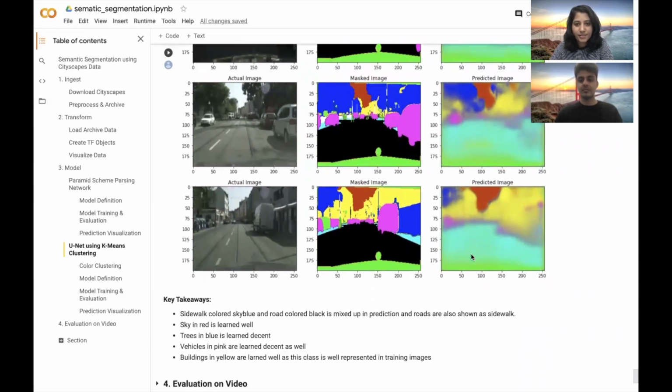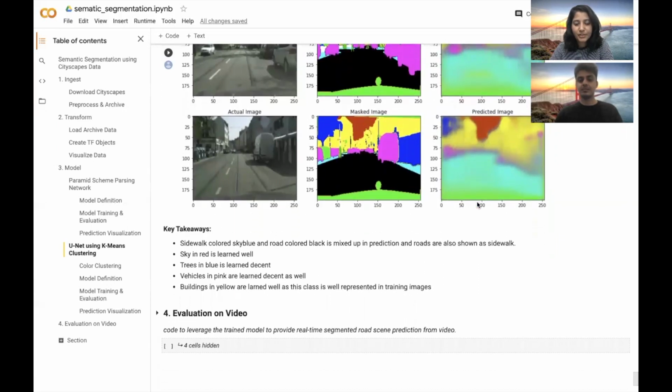Whereas there are some classes which are not very well captured. For example, the distinction between road and sidewalks. So sidewalk was of color sky blue and road was of color black, but the model did not learn the distinction between these two entities, and it is kind of assigning the sidewalk color, which is sky blue, in place of either road or sidewalk. So that was one distinction it did not capture well. So this was the overall performance of our UNet model.